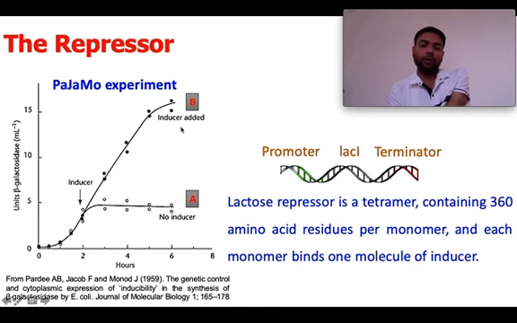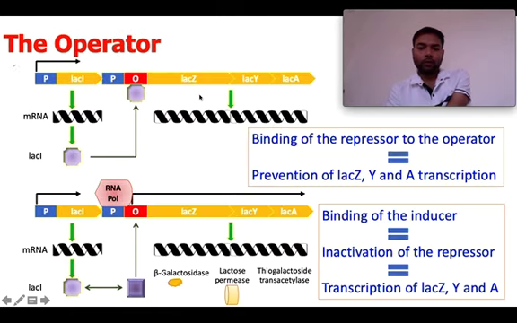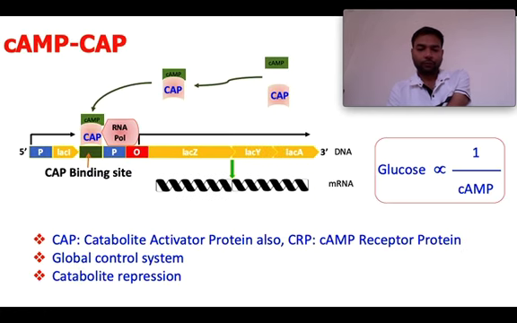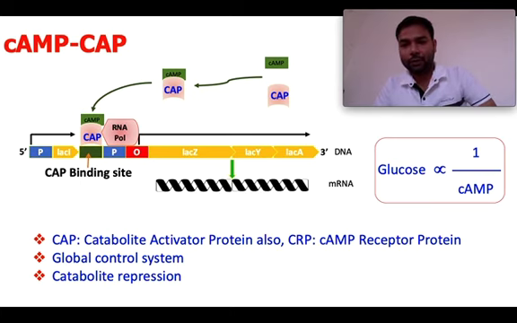So when the inducer is added, that is lactose is added, the expression of beta galactosidase increases. Okay, so these were the two conditions. Now, later on it was found that there are other proteins.